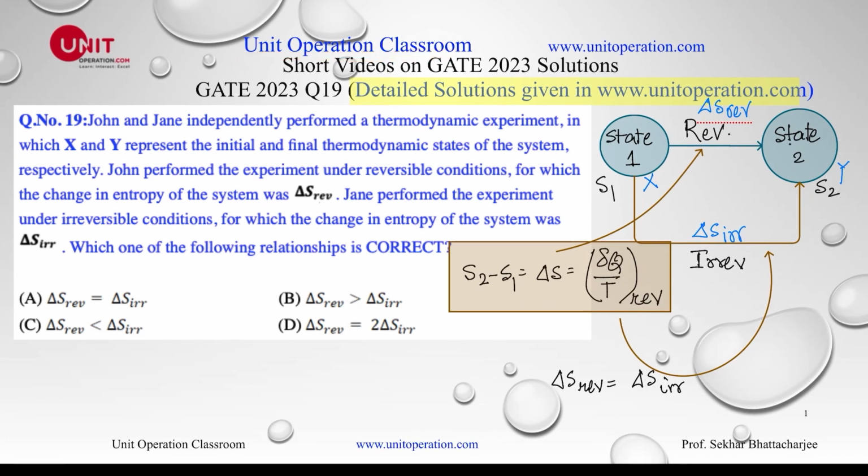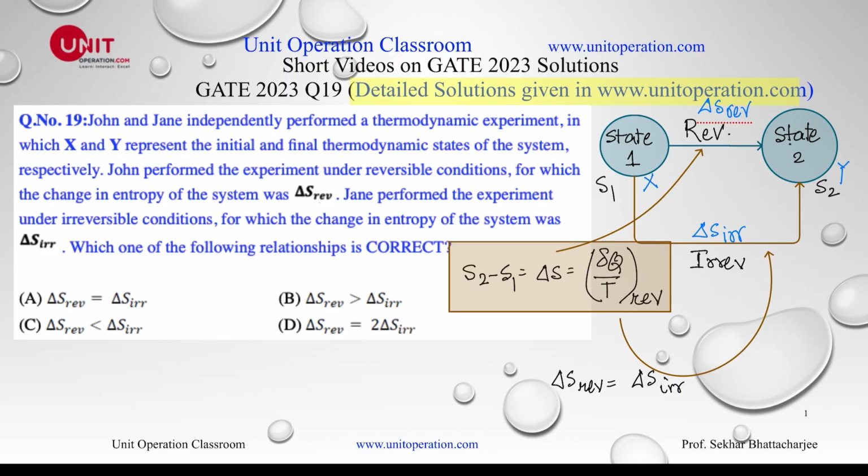Now we are discussing GATE 2023 question number 19. John and Jane independently performed a thermodynamic experiment in which X and Y represent the initial and final thermodynamic states of the system. So let's say this is my state 1, which is the state X, and state 2, which is the state Y according to this problem.